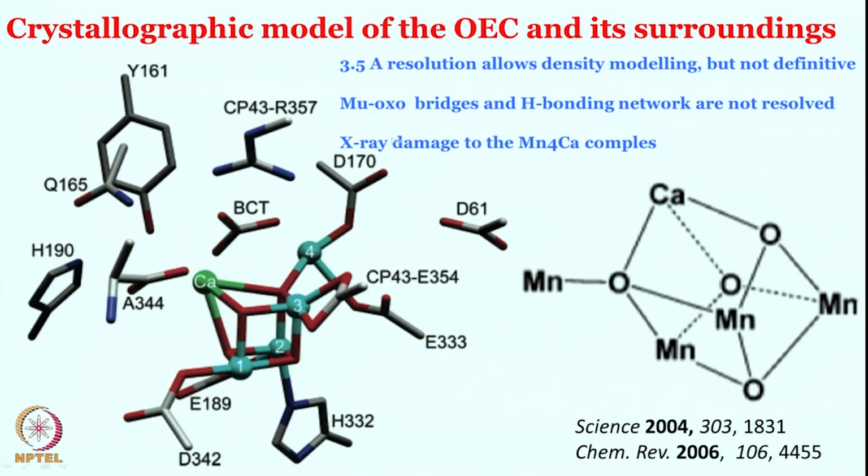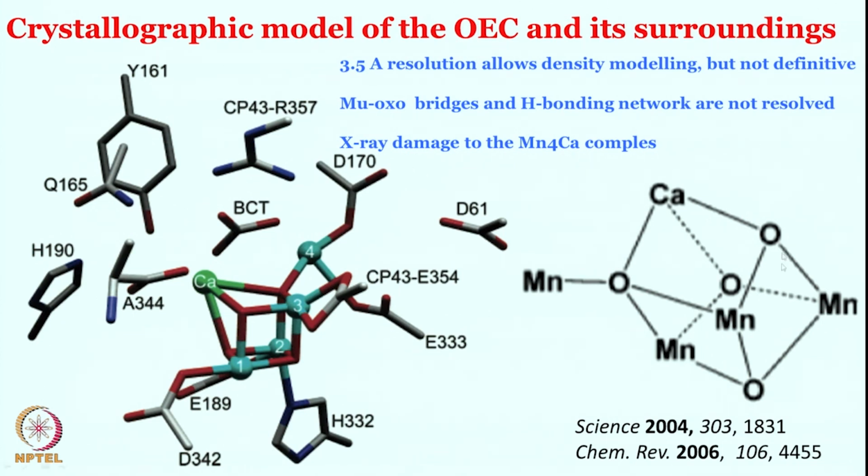complexes has happened already, although this is a decent 3.5 resolution structure which allows the density modeling, but it is still not definitive. Okay. The mu oxo bridges that are present over there and the hydrogen bonding network are not really well resolved, and this remains one of the most debated structures, most debated active sites so far.